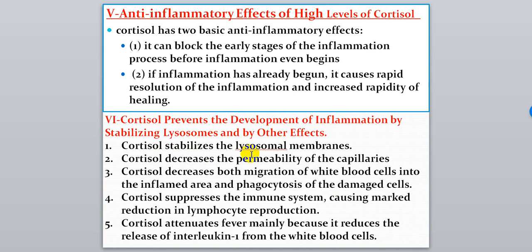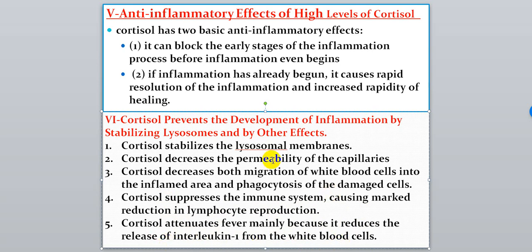So cortisol stabilizes the lysosomal membrane, decreases permeability of capillaries, decreases migration of white blood cells into the inflamed area and phagocytosis in the damaged tissue, and suppresses the immune system, as we said in the first point, causing reduction of lymphocyte reproduction. Cortisol also attenuates fever mainly because it reduces release of interleukin-1 from white blood cells.